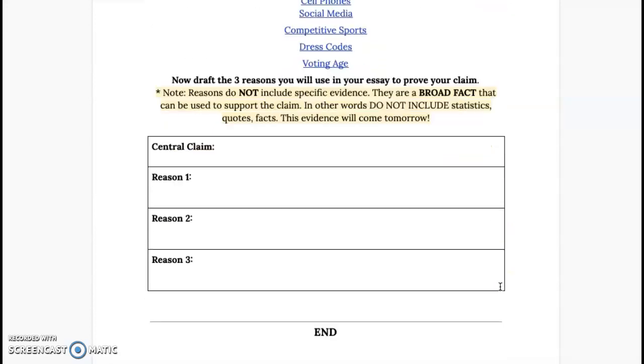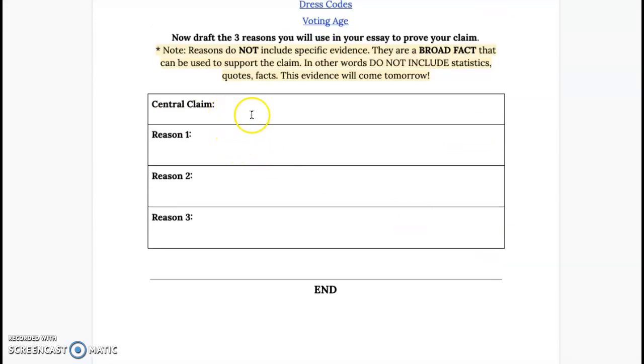Here we go. This is your job right here. Type in your central claim that you decided on for your essay and 3 broad reasons you're going to be able to use from the sources you chose yesterday. All right, so competitive sports are beneficial for students, or competitive sports are dangerous for students. Whatever your claim is, maybe your claim was schools should have cell phones. So whatever your claim is, you type it here. And then 3 broad reasons.